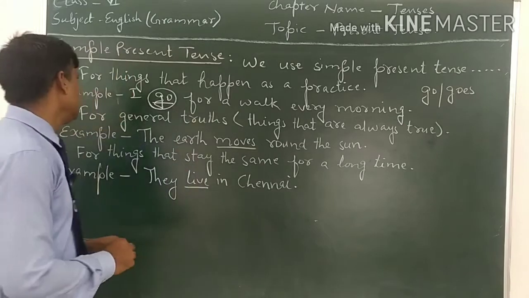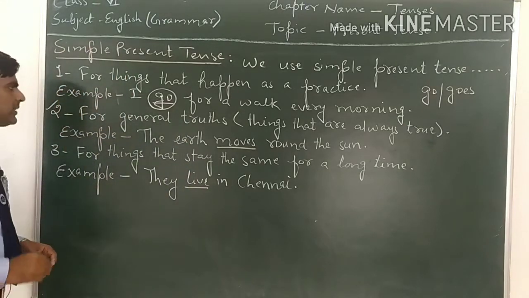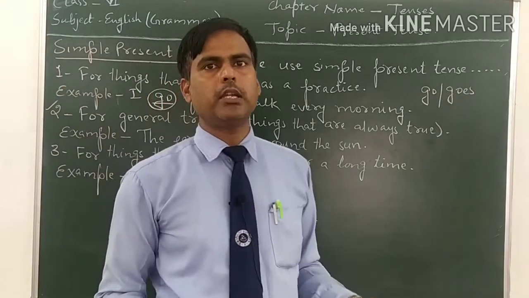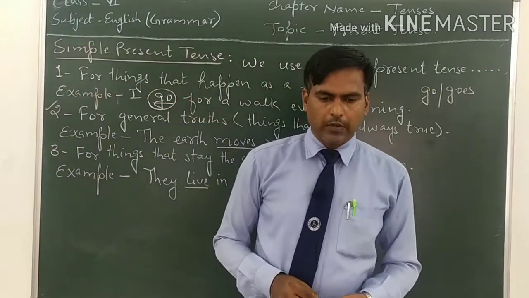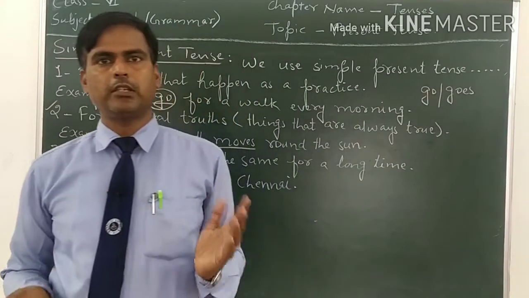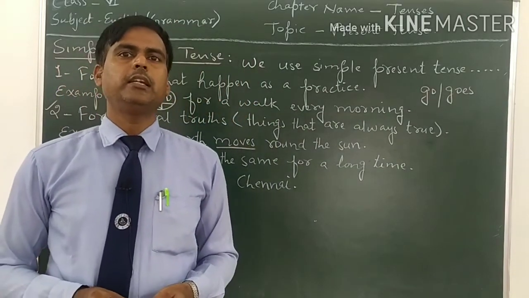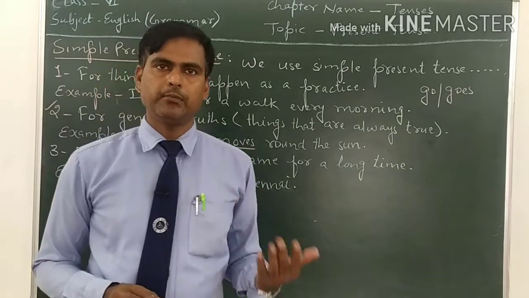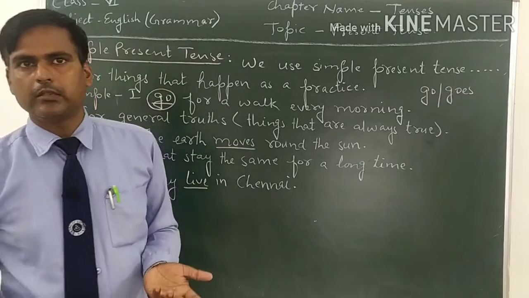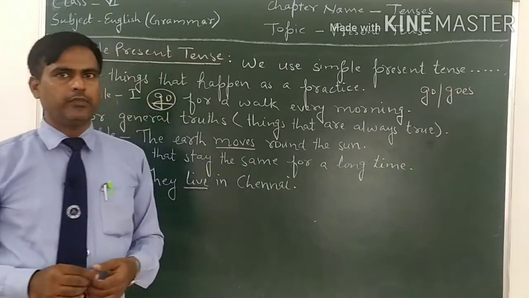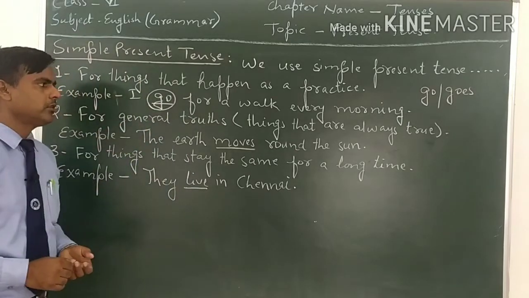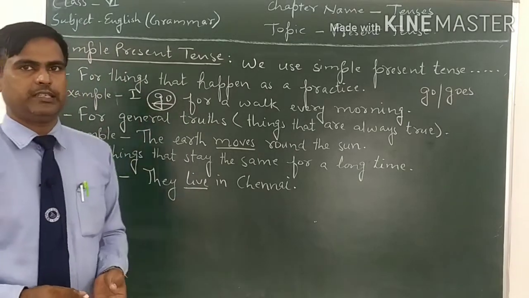Now come to the second point. The second point is for general truth, means for the things that are always true. We also say universal truth. In Hindi you can say सदा सत्य रहने वाली बातें. The things that are always true are called the universal truth. So for universal truth, for general truth, we use simple present tense.